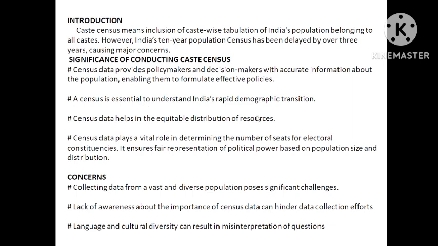Now, what is the need of demographic transition information? Because if the population is changing, the government has to change their policy according to that only. If the number of old people is increasing in India, government has to bring some scheme for the welfare of the old people also, isn't it? There is. So census data helps in equitable distribution. What is equitable distribution? Equitable is different from equal. Okay, equal means 50-50. Okay, equitable means according to their needs.